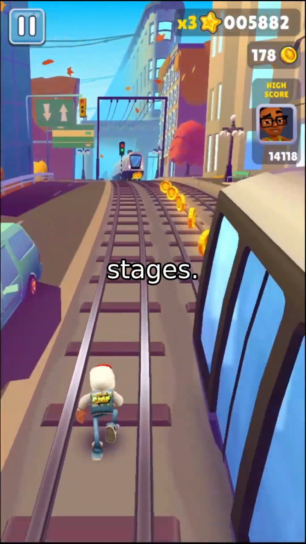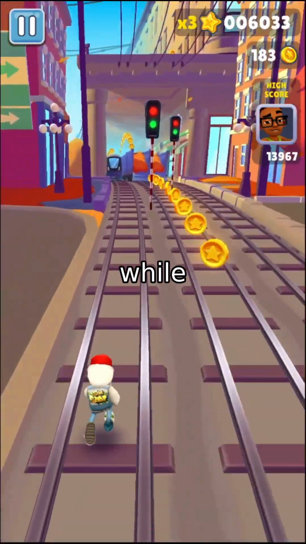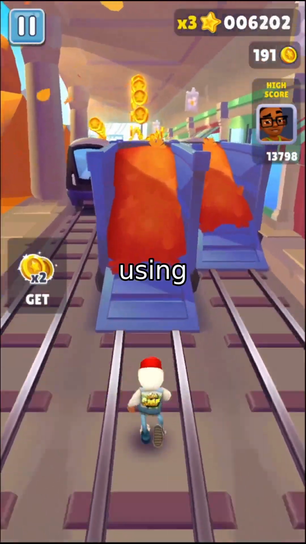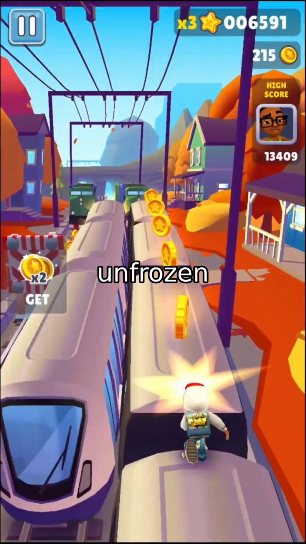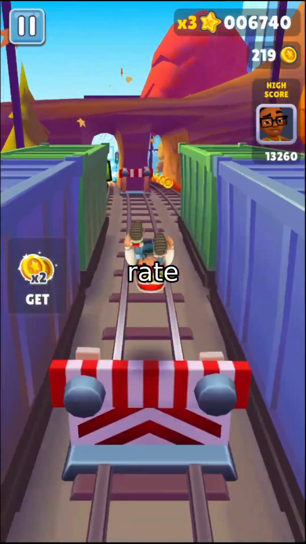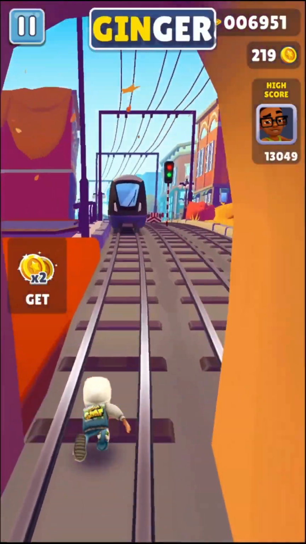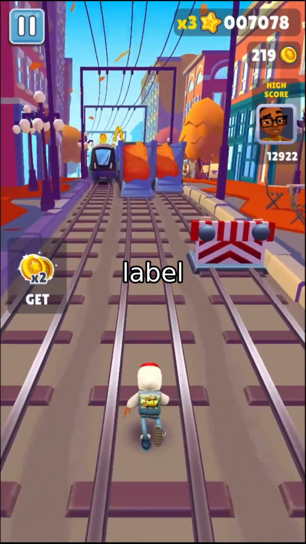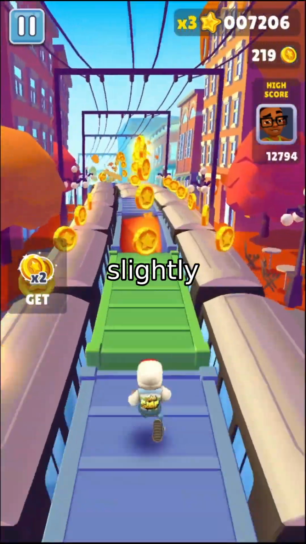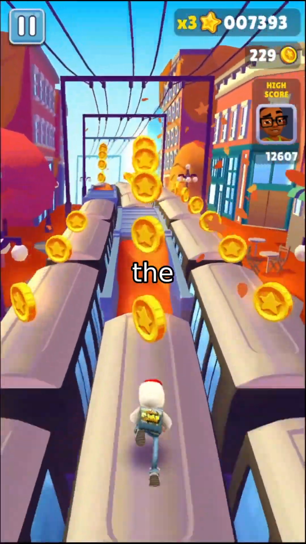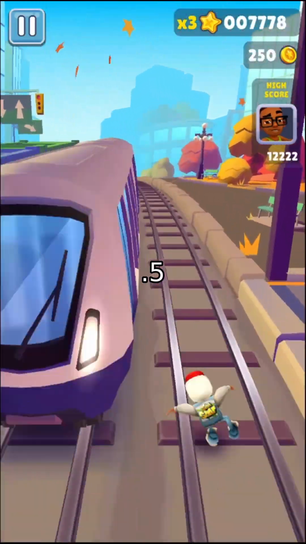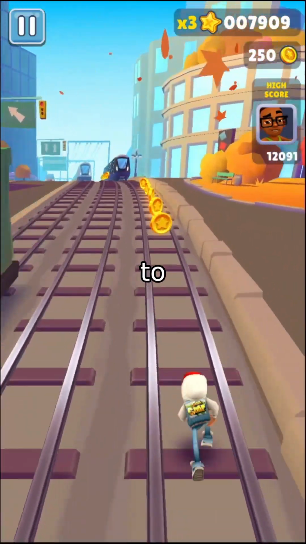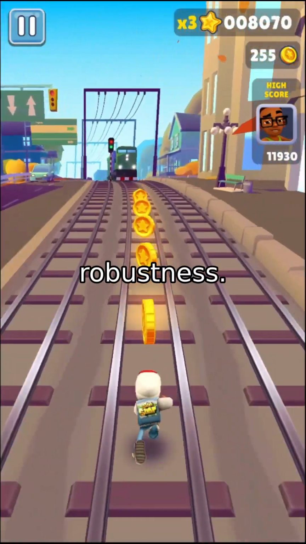Training happens in two stages. First, the backbone is frozen while only the classification head learns, using a learning rate of 1 × 10⁻³. Then, the entire model is unfrozen for end-to-end fine-tuning, with a learning rate of 8 × 10⁻⁶. They use a weighted cross-entropy loss with label smoothing set to 0.03, slightly upweighting the edited class because it's the harder negative. Light augmentation like random gain variation up to 1.5 decibels and temporal rolling up to 1/10 of a second is applied to improve robustness.